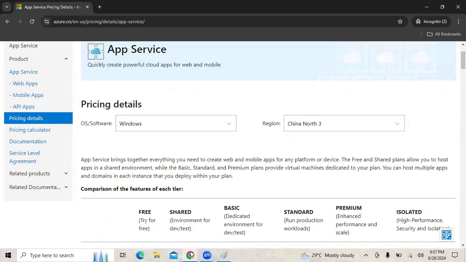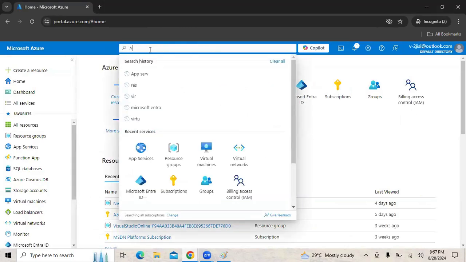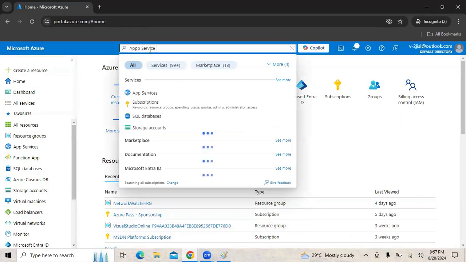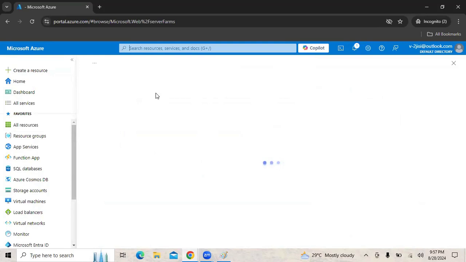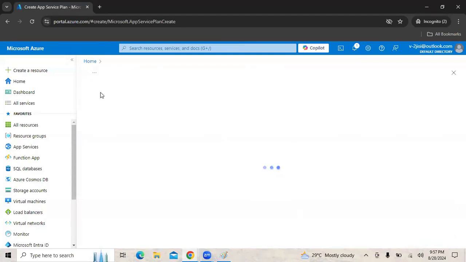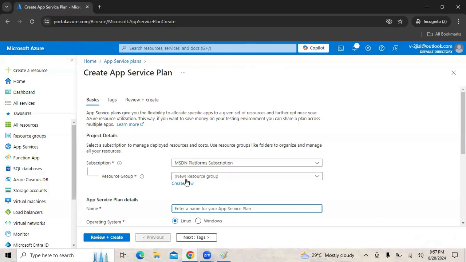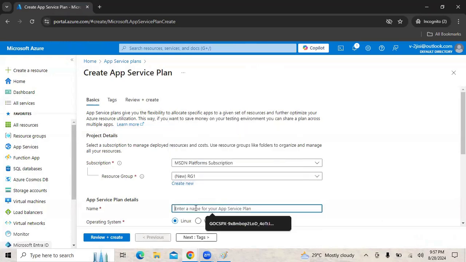Let's see how we can create the app service plan. If we want to create the app service plan, we can simply go here and say app service plan. So here we can see the app service plans. Now maybe we can say create. When we say create, in which resource group are we creating? Let's say we are creating it in RG1. What is the name? Whatever name you wish to give, let's say plan 1. What is the underlying OS?